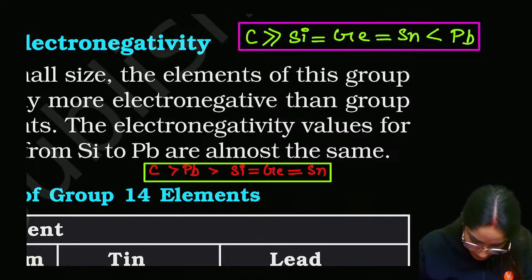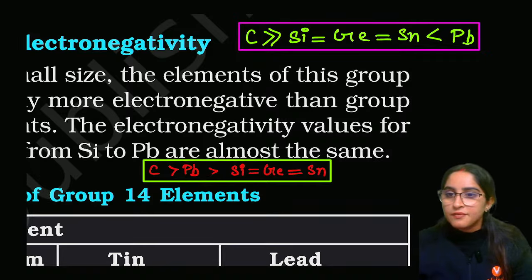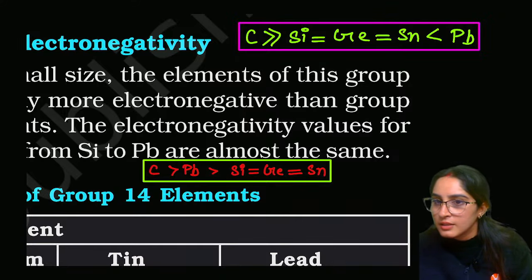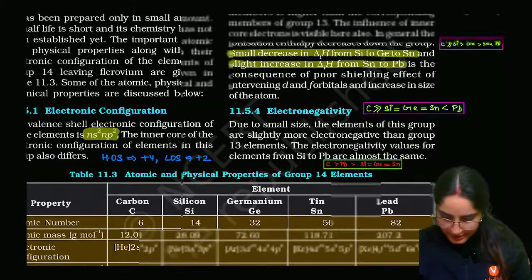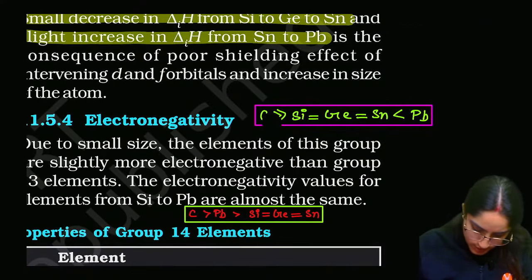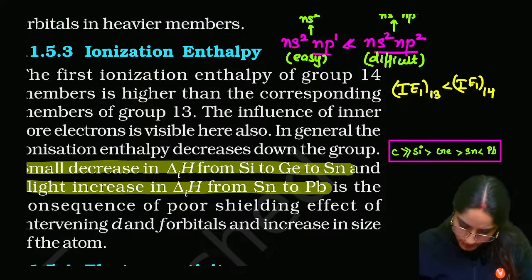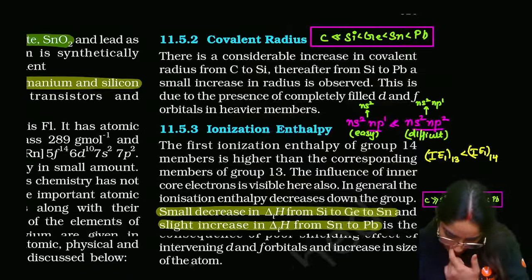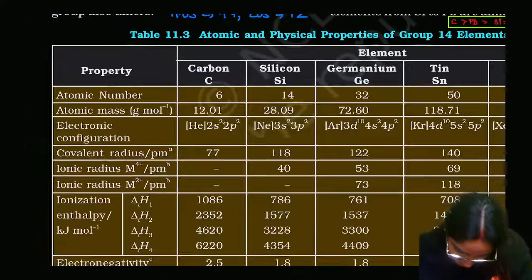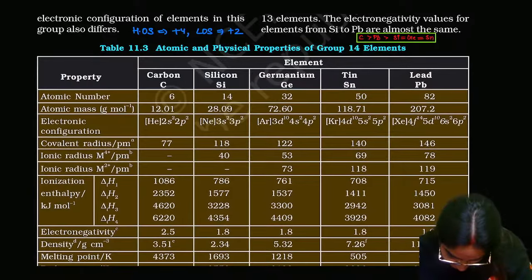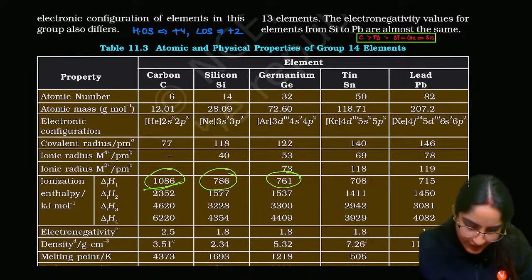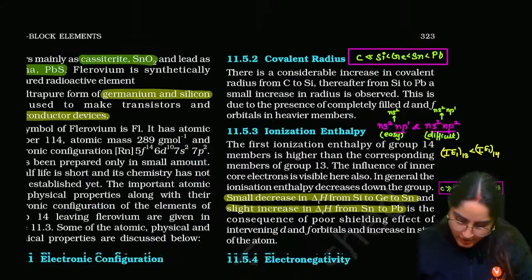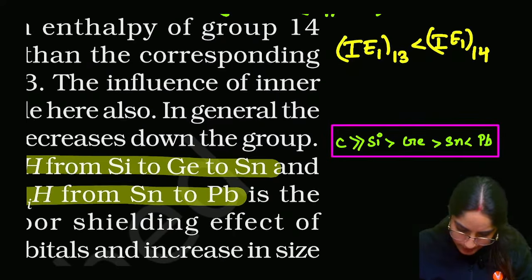Right everyone, tell me, clear? Okay, I would advise you to write this way only. I would actually advise you to write ionization enthalpy also this way only. If we write ionization enthalpy, carbon firstly, then you have silicon, then germanium, then lead and tin. So I'll write the ionization enthalpy order also like that.